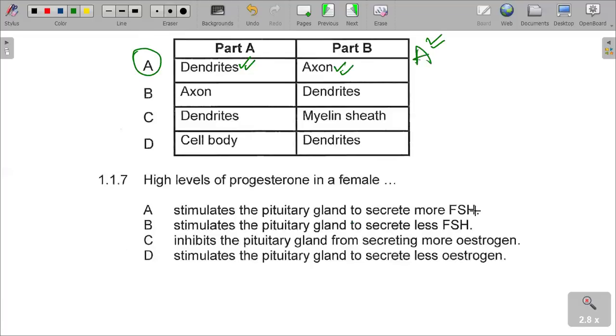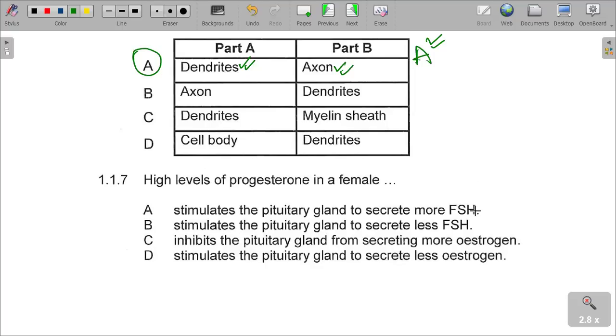Our next question is saying, high levels of progesterone in females. What does the high level of progesterone in females do?